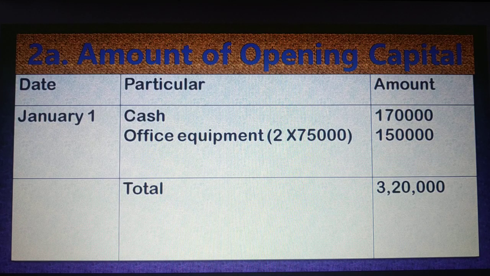At 1st January, the owner of the business has given cash 1,70,000 and 2 photocopy machines, each 75,000. So if each photocopy machine is 75,000, the value of 2 photocopy machines is 1,50,000. So the owner of the business has given cash money 1,70,000 and office equipment 1,50,000. Total he has given 3,20,000. This is our opening capital.